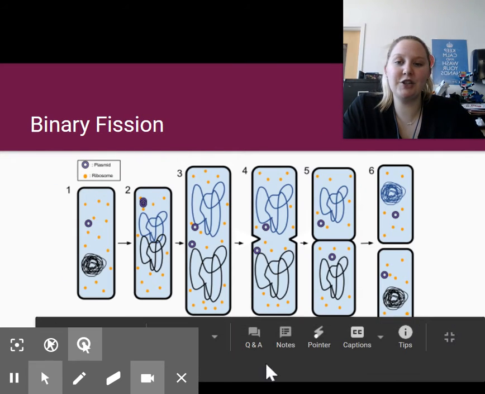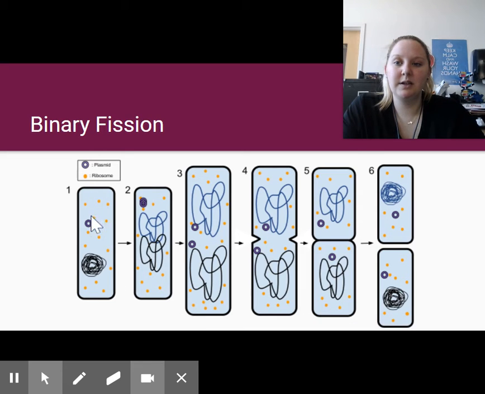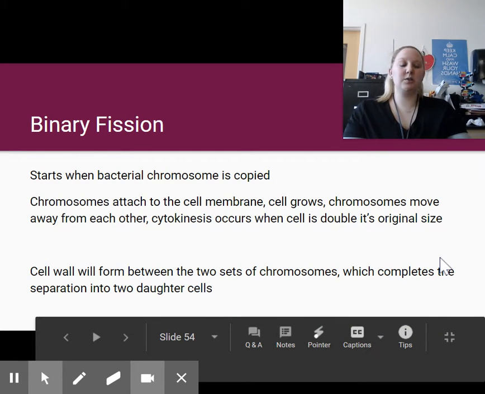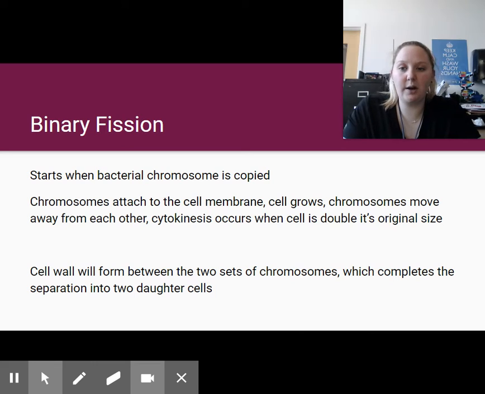This is binary fission happening in a bacterium cell. So we have our ribosomes, a plasmid, our chromosomes, and our cell wall. And what happens is that chromosomes duplicate, and they separate until we have two identical cells. It starts when the bacterial chromosome gets copied. Chromosomes attach to the cell membrane, the cell grows, and the chromosomes move away from one another.